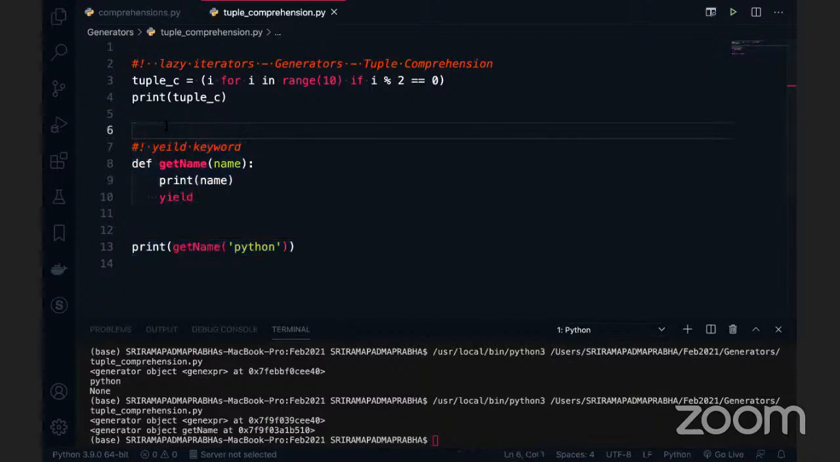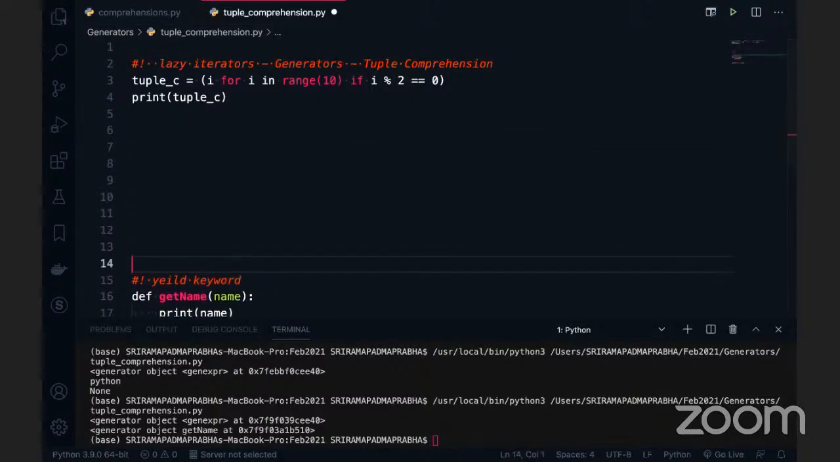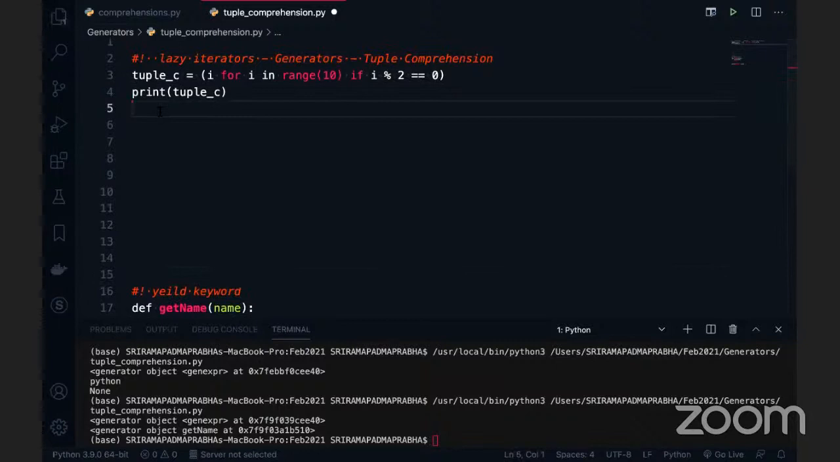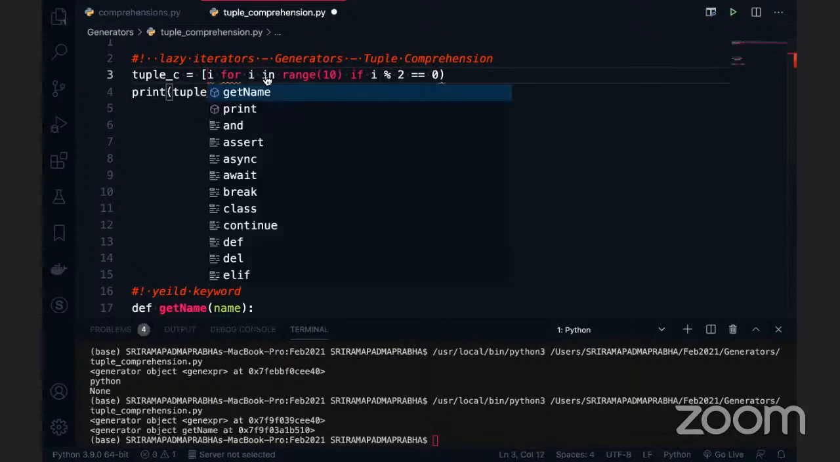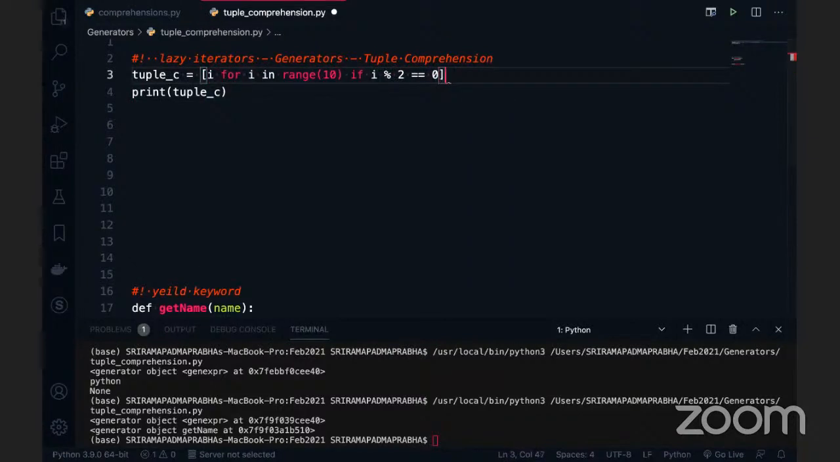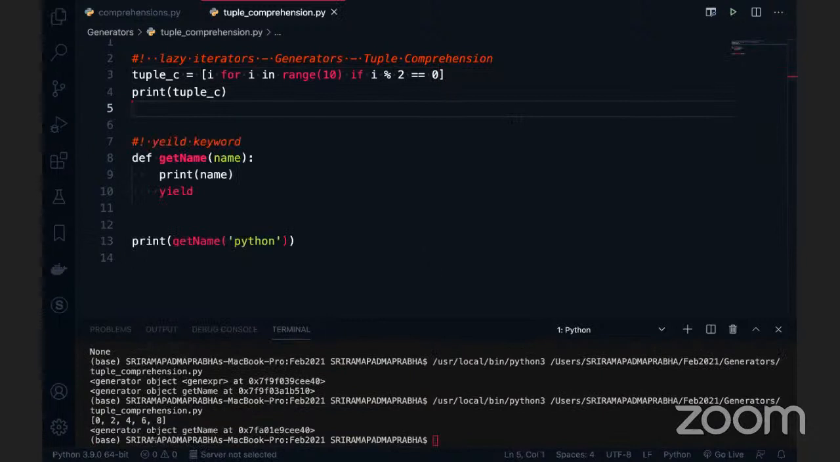Let's focus on the first one. I have a tuple comprehension here, for i in range. If I change this parenthesis to a square bracket, this is a list comprehension. Am I correct or not? If I print this, you can see this is the list comprehension.